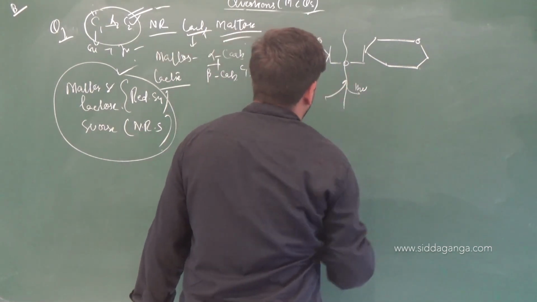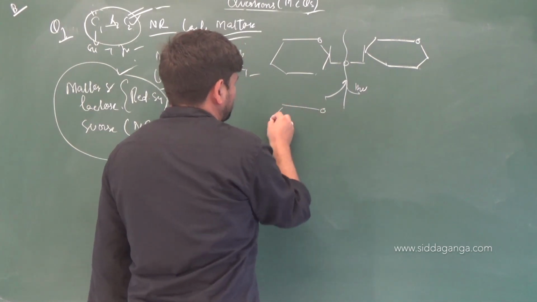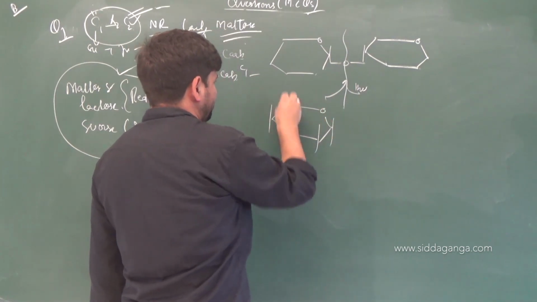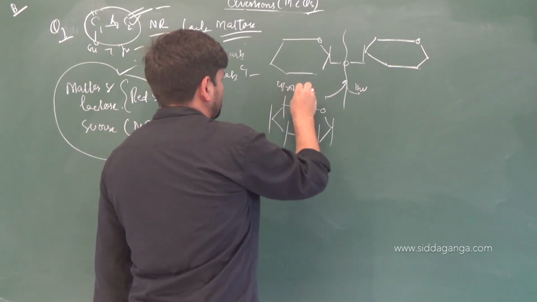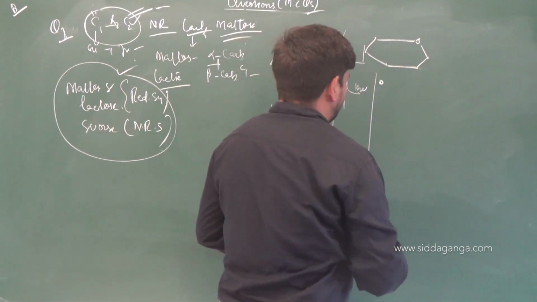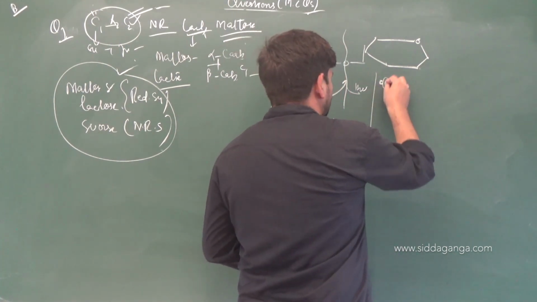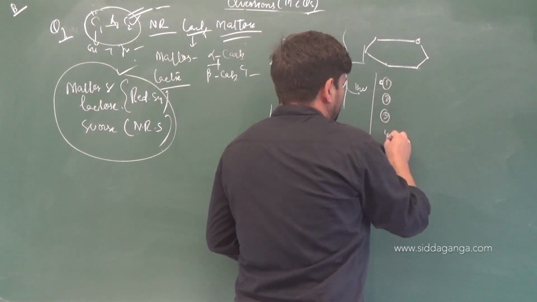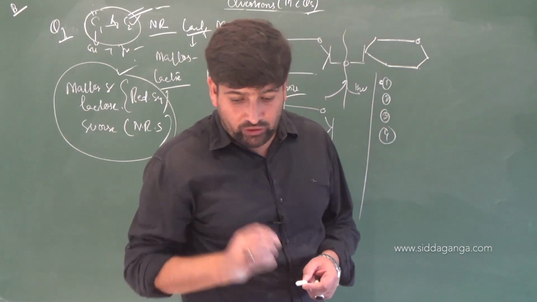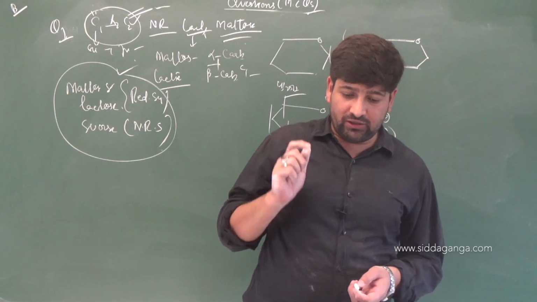When you are adding water, you are getting 2 glucose units here. Now, according to the question, after hydrolysis has been done, the options are, first one, 1 mole of maltose gives 2 moles of D-glucose on hydrolysis.